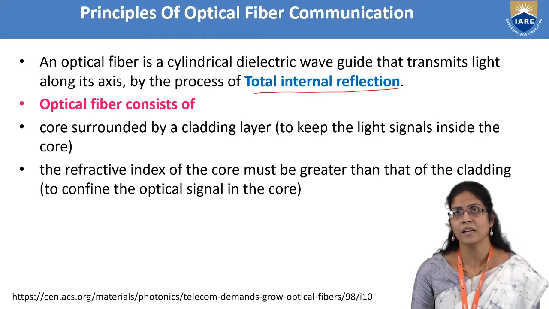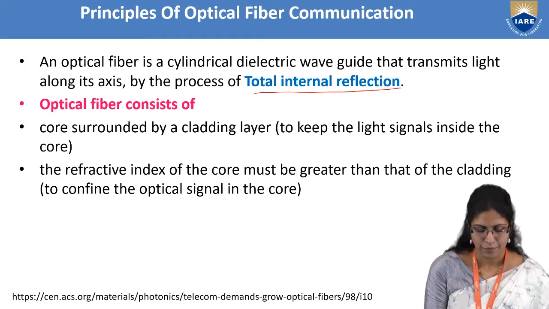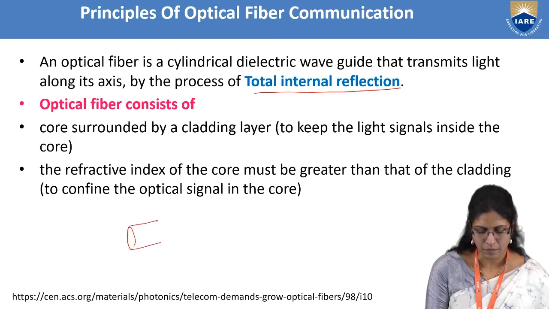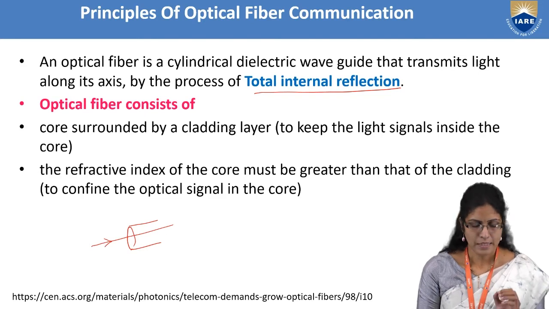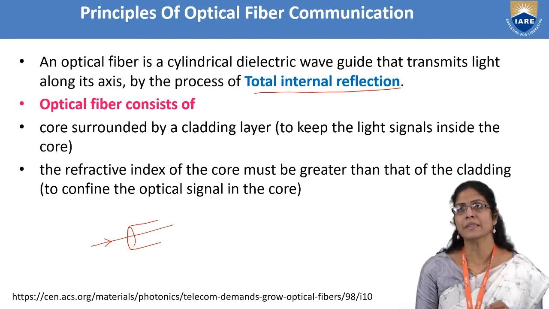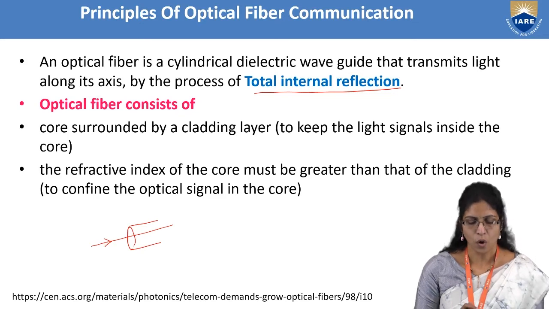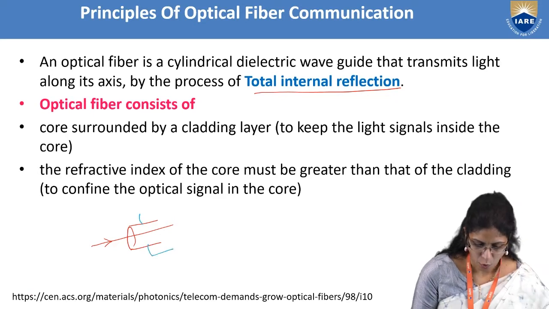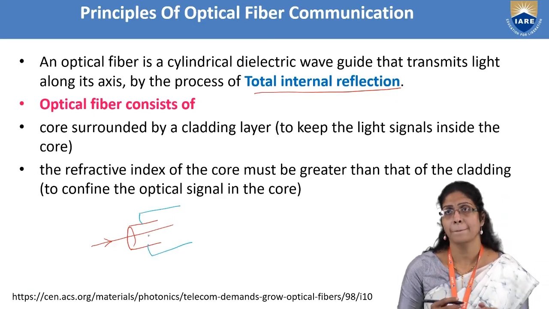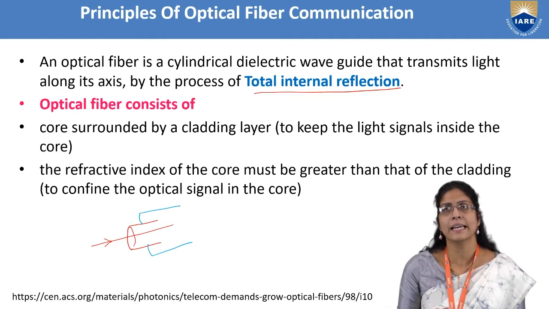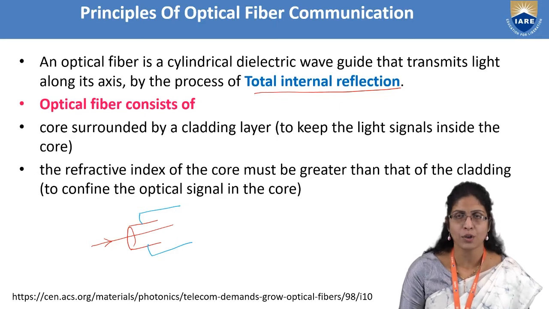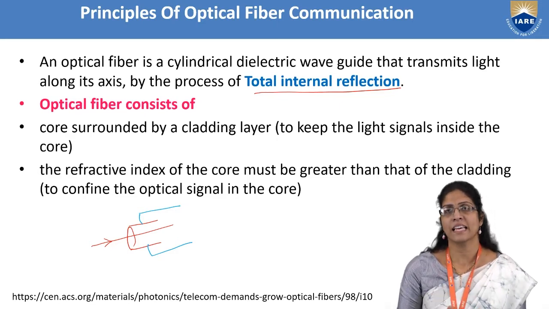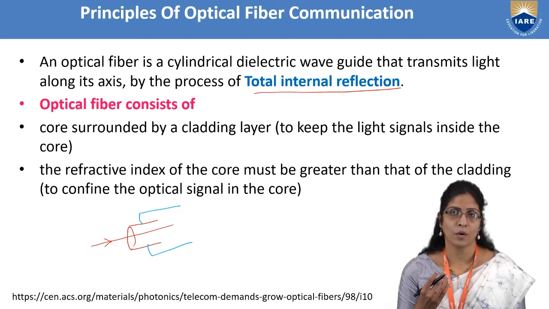If you look into the optical fiber, it consists of a core, which is the center part through which the light is allowed to transmit. This core is expected to keep the light signals within it. The core is covered by a material, the cladding, with almost the same refractive index but slightly lower than that of the core, to make sure the signal doesn't escape from the core.